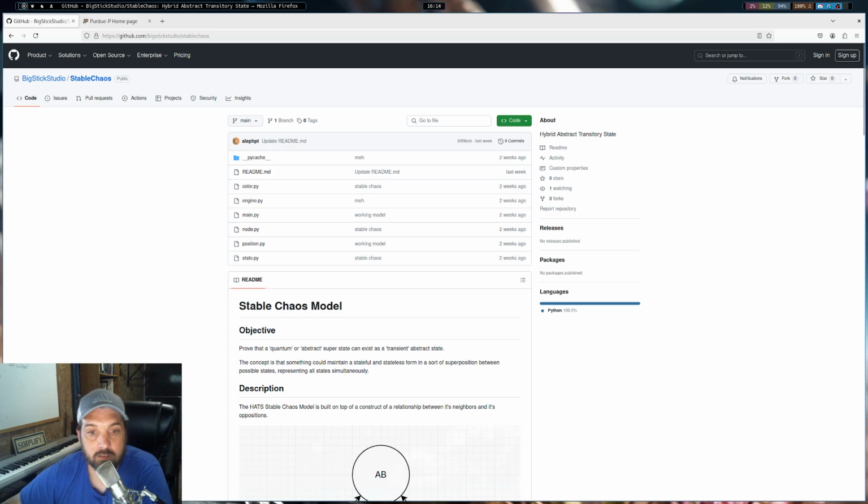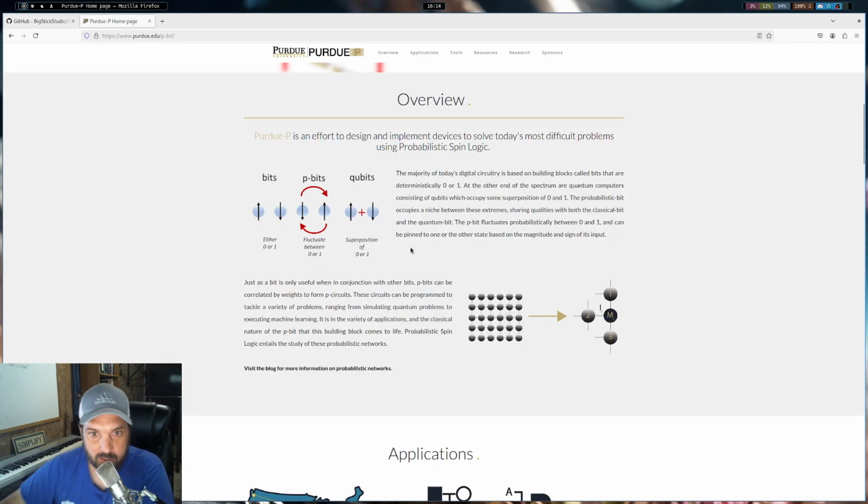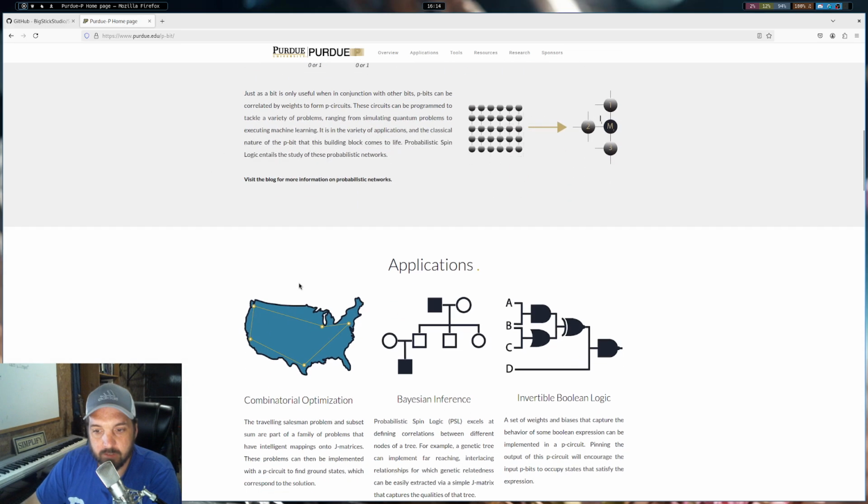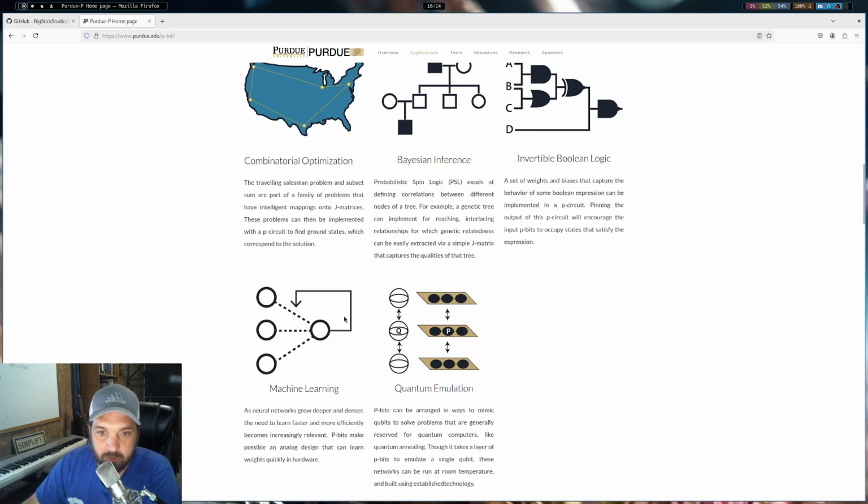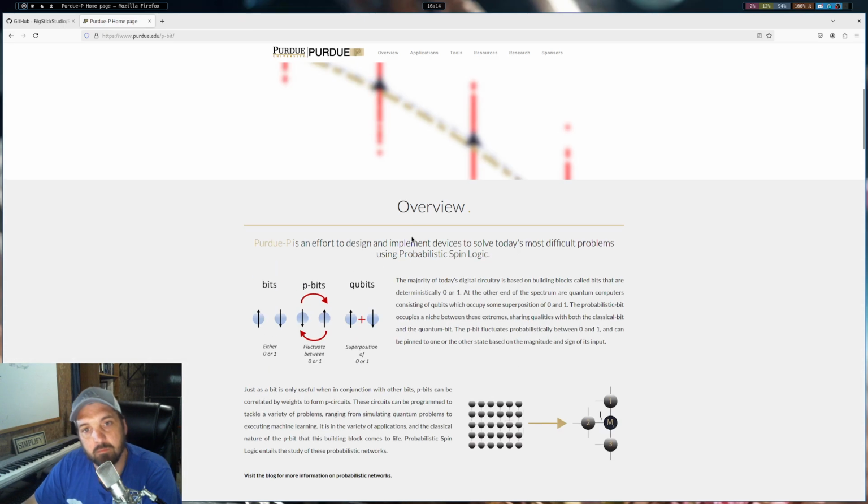And this is in response to Purdue's p-bit. So the concept with a p-bit is that there is this probability bit, that there is a fluctuation between 0 and 1 that we can determine deterministically. A normal bit is 0 or 1, and then a qubit is something that has a superposition of 0 or 1, which means it has the potential to be either. I saw this, and there's a lot more to this. There's a lot you can do with this.